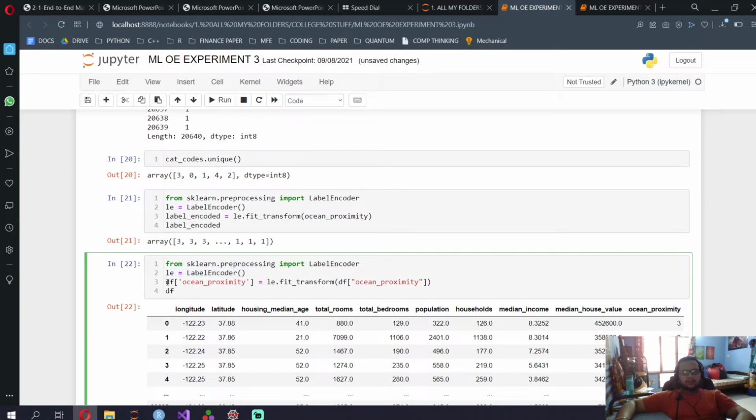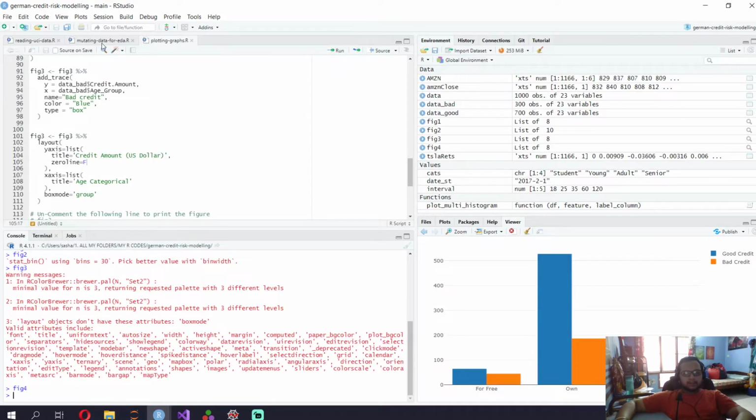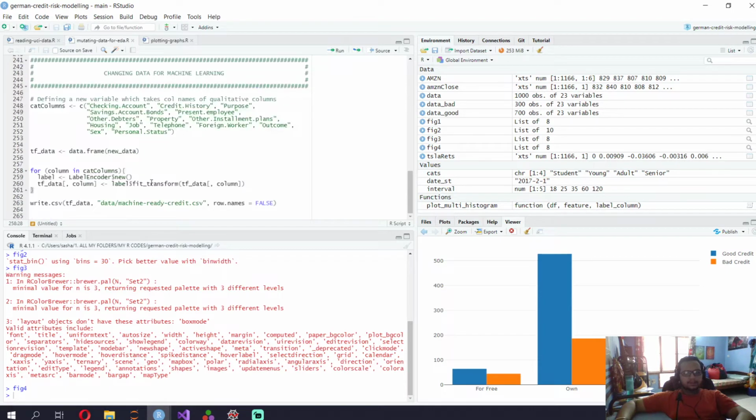So what you do is you replace. In my data, let me show you in mutating itself what I did. In fit_transform, I've done this for every column. The df of that column is label encoder fit_transform of the df of that column.